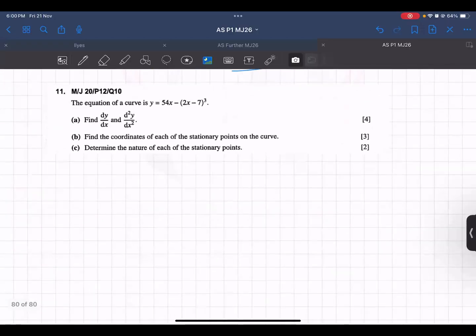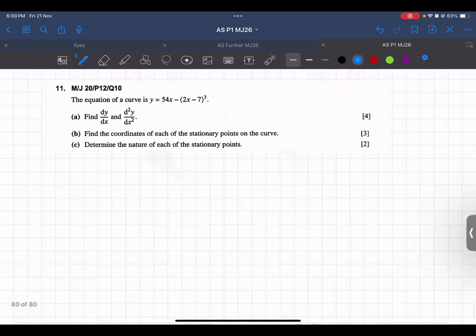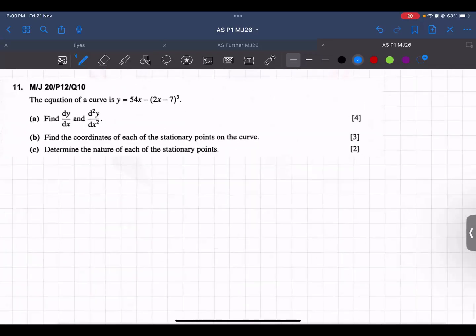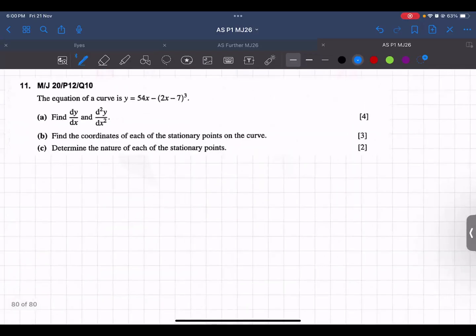Okay, so we discussed in the last class finding the turning points and finding the nature of turning points, and this is a past paper question in front of you. They're asking you, for the first part, to find dy by dx and the double derivative d squared y upon dx squared. So the first two derivatives. So y is equal to 54x minus (2x minus 7) power 3.